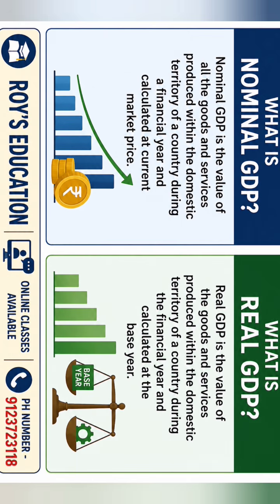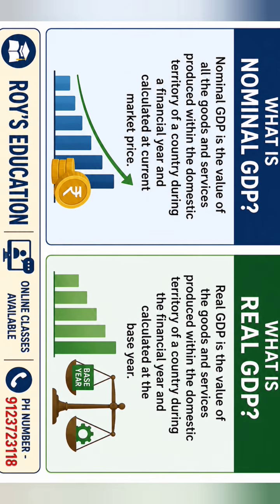Now, next we will discuss what real GDP is. Real GDP is the value of all the goods and services produced within the domestic territory of a country during a financial year and calculated at the base year. In short, real GDP refers to the GDP at constant prices, or we can say base prices.